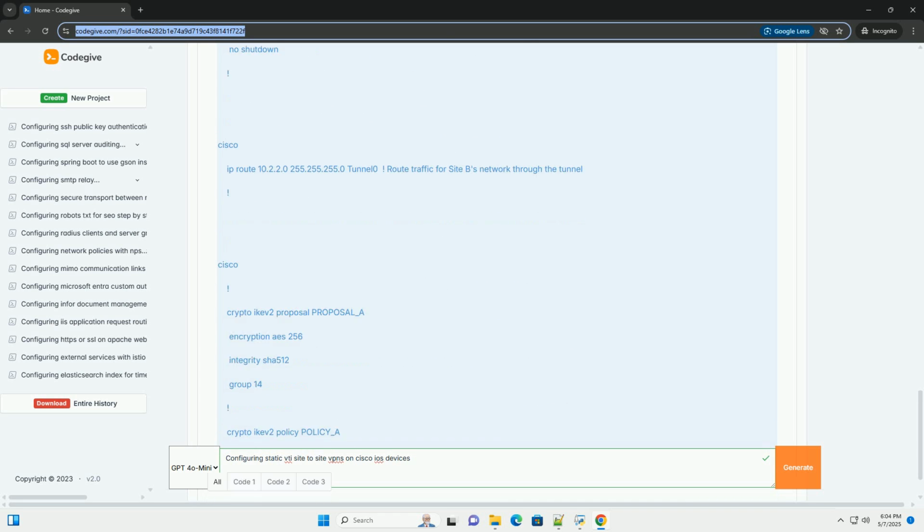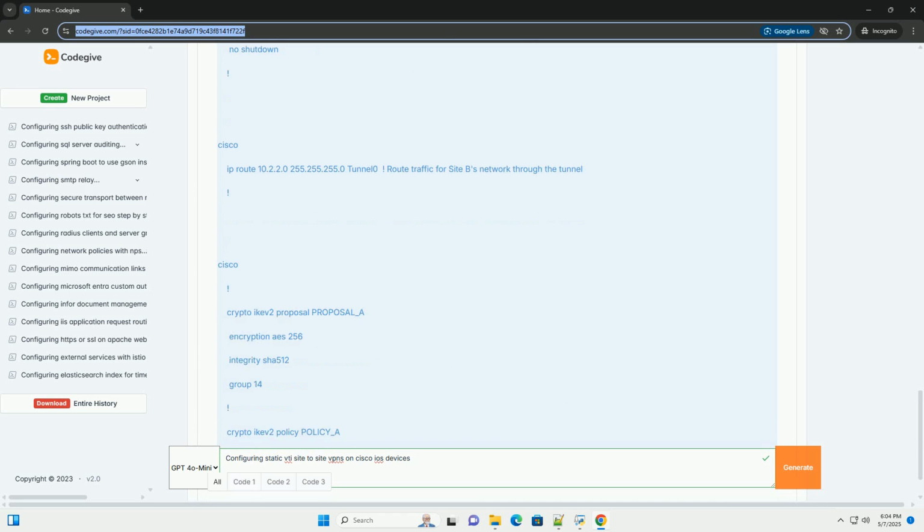MTU issues. Sometimes, large packets can be fragmented and dropped. Try adjusting the MTU, maximum transmission unit, on the tunnel interface and physical interfaces to smaller values, for example 1400 bytes.